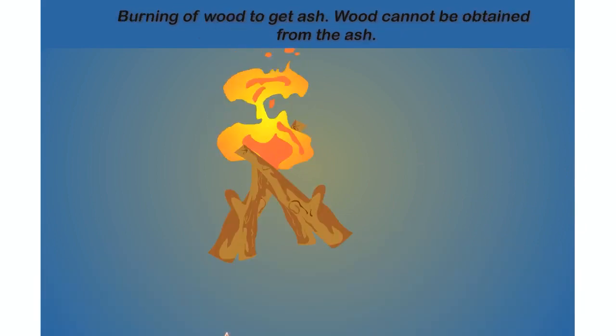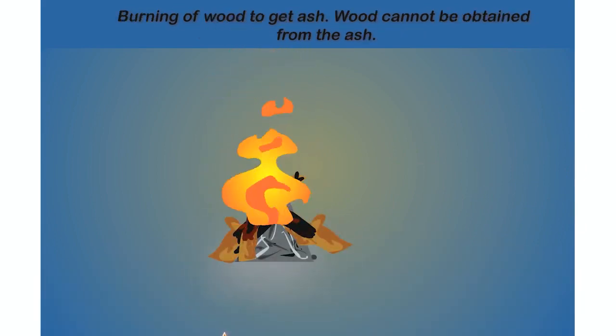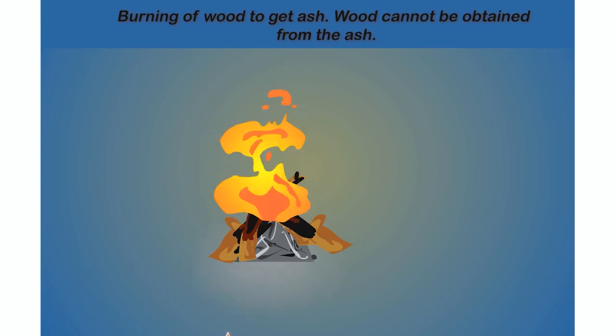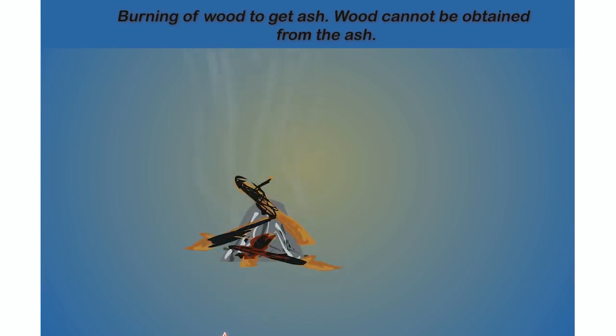Burning of wood to get ash. Wood cannot be obtained from the ash. Thus, we can say that an irreversible change cannot be undone, but a reversible change can be. An irreversible change is a permanent change, but a reversible change is a temporary change.